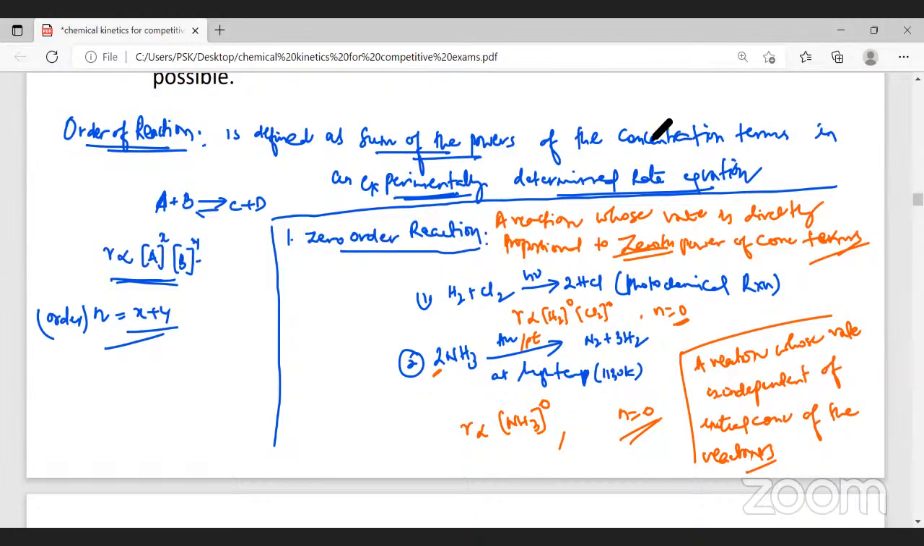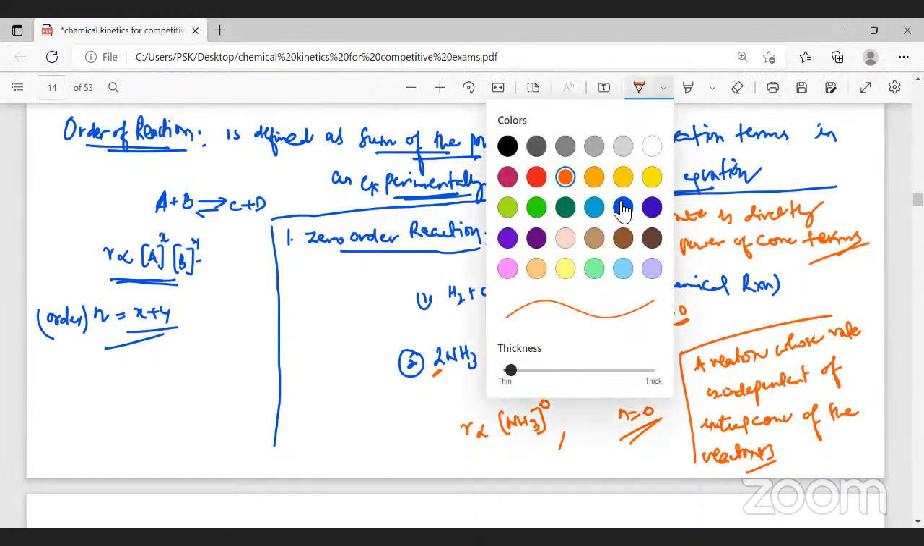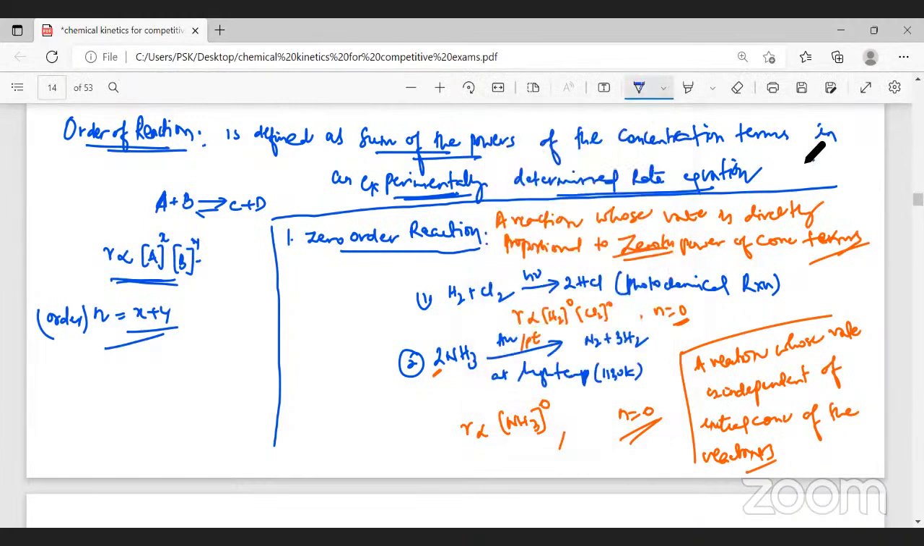Did you understand what is a zero order reaction? If you have understood zero order reaction, we can go for the other orders of reaction very quickly. Yes, sir. Understood, sir.